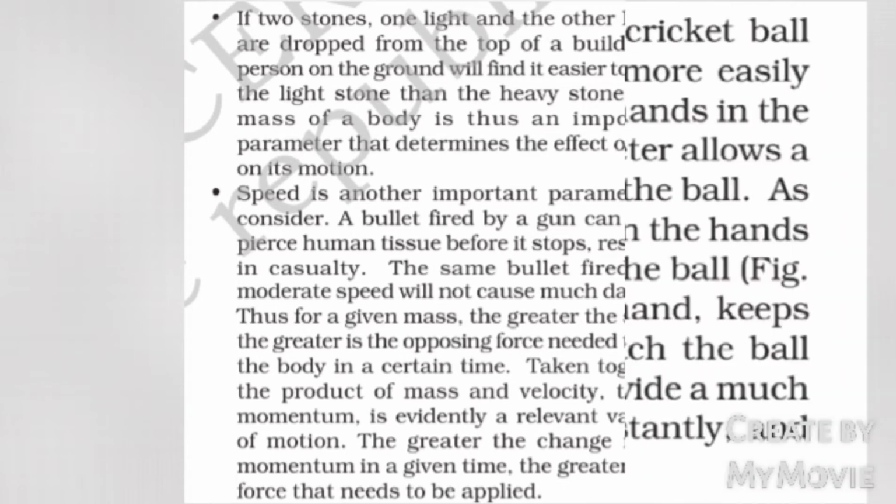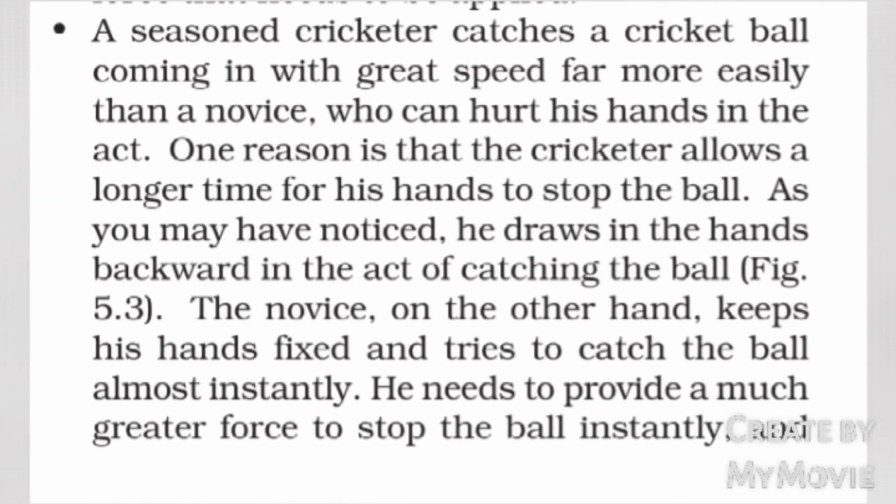A seasoned cricketer catches a cricket ball coming in with a great speed far more easily than a novice, who can hurt his hand in the act. One reason is that the cricketer allows longer time for his hand to stop the ball. As you may have noticed, he draws in the hands backward in the act of catching the ball, Figure 5.3. The novice, on the other hand, keeps his hand fixed and tries to catch the ball almost instantly. He needs to provide a much greater force to stop the ball instantly, and this hurts.